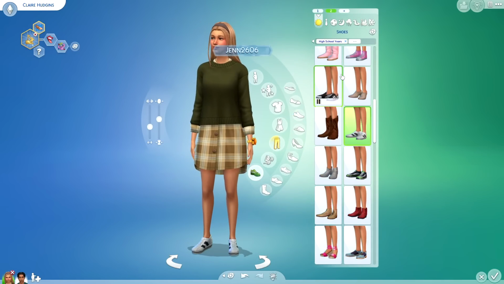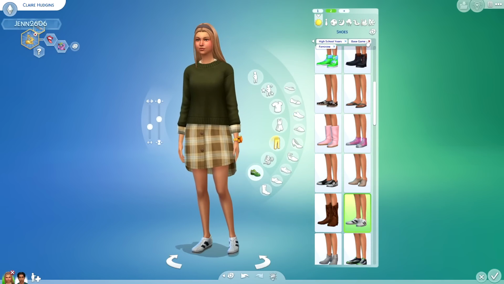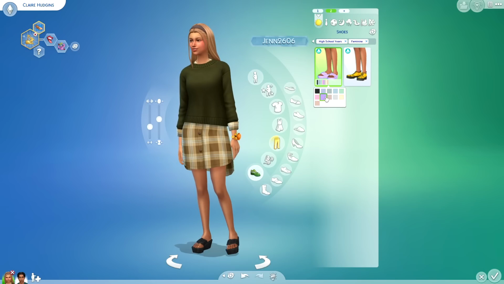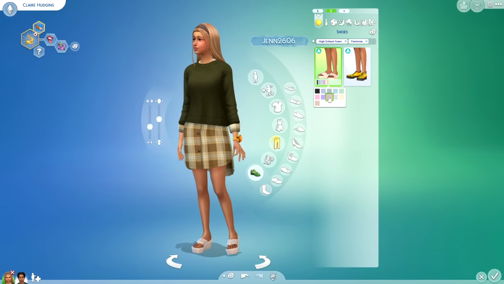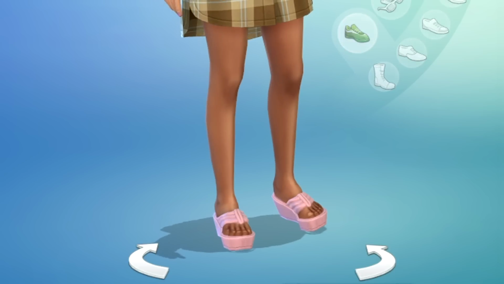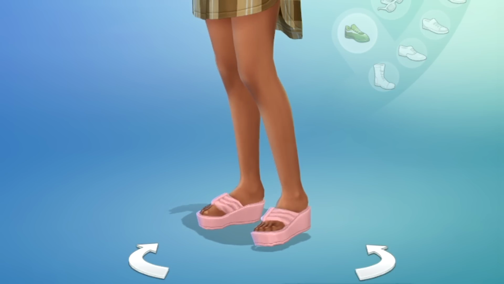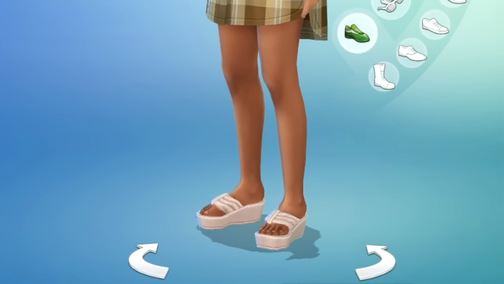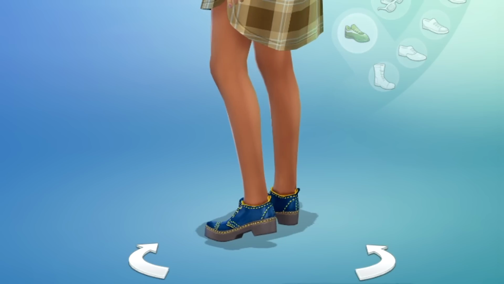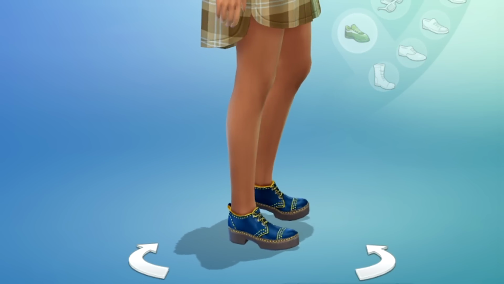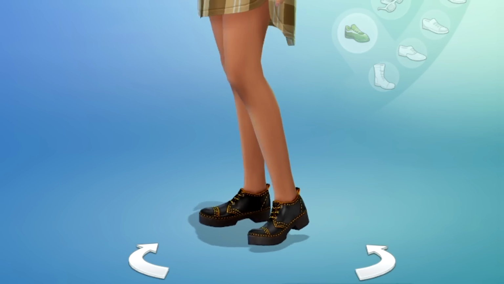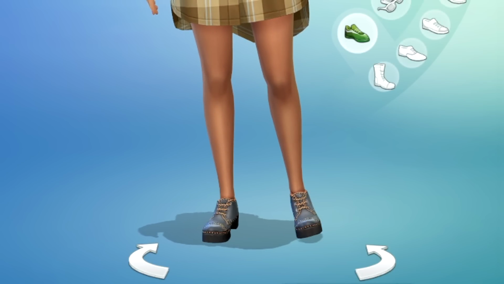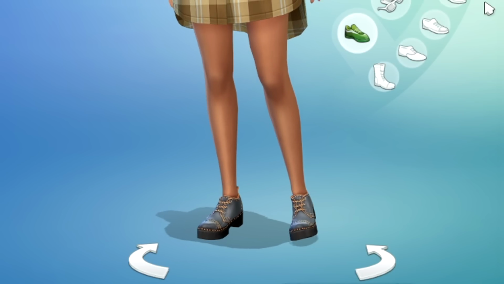For shoes, we have a couple styles here. Let me just remove the base game tag. We have these platform sandals, which again are definitely an early 2000s staple. These are super popular. They've been popular for a while. I'm kind of curious to know if they're back on trend, so let me know. And then we have, I don't know what these are. They're not Doc Martens, but they kind of look like it. I don't know what these would be per se. So if you guys know the name of these shoes, just let me know in the comments down below.